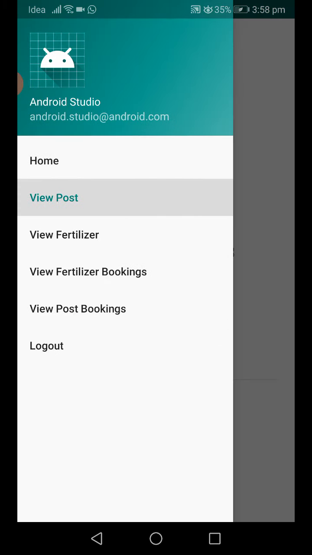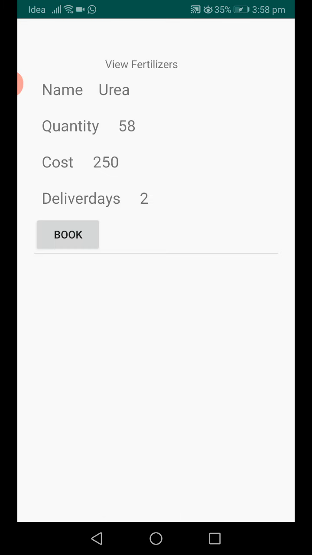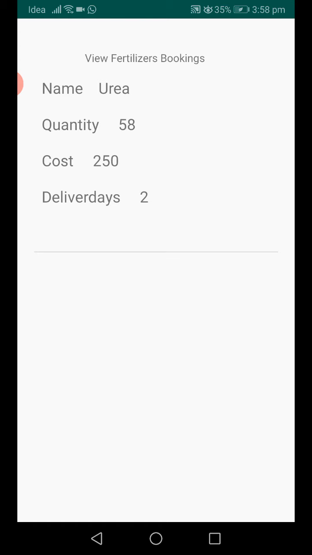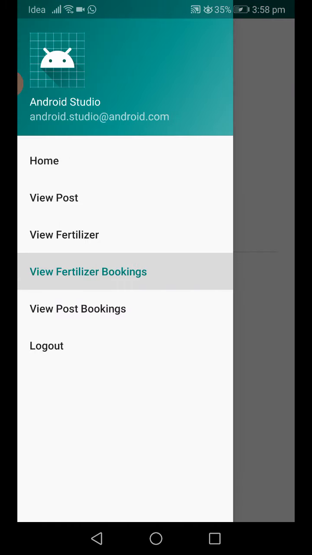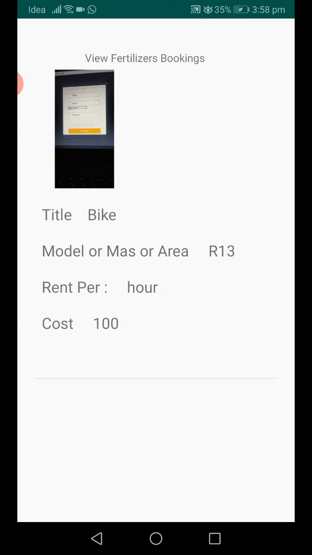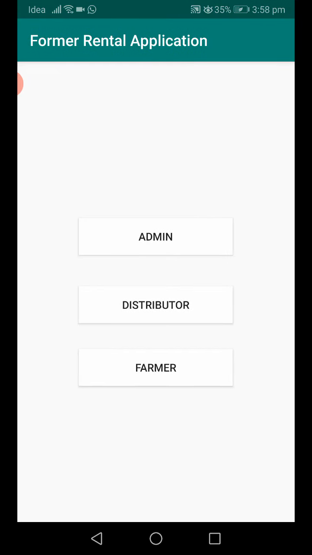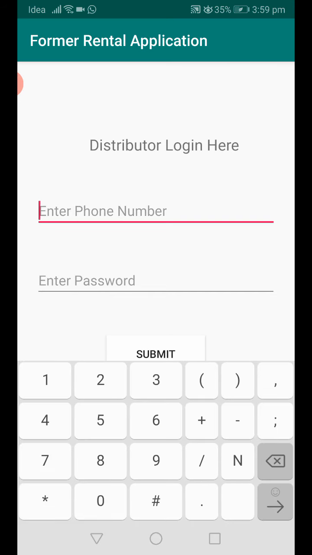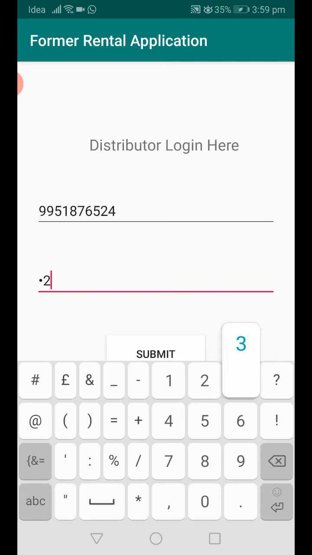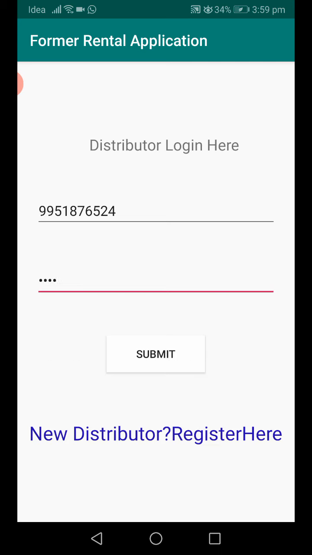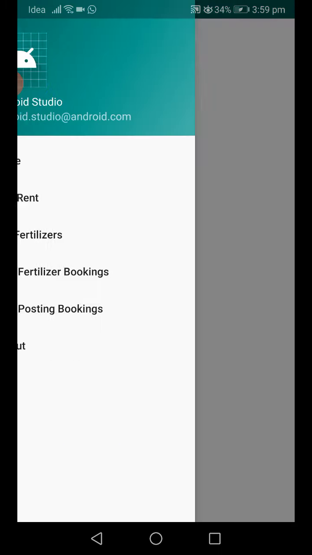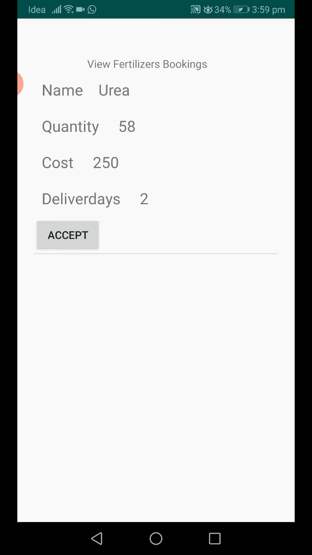So booking success. You can view fertilizers also. If you want this fertilizer, you can click on book. So fertilizer booking success. When I click my view fertilizers booking, delivery is in 2 days. View post booking. Okay, so this booking needs to be accepted by the distributor. Only after accepting will they have the option to pay the amount.